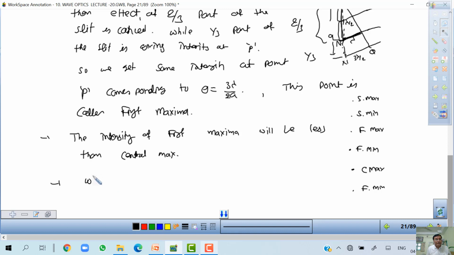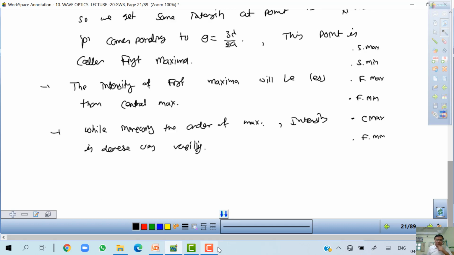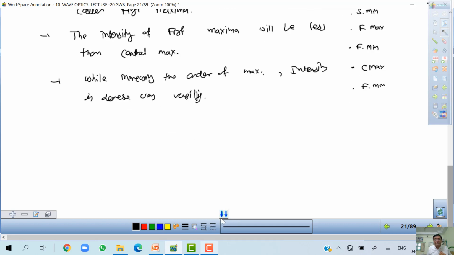While increasing the order of maxima, intensity decreases rapidly. Intensity decreases very rapidly. In contrary to that, in the interference pattern, all the intensity is equal, width also equal. So here it is not like that. So what you will observe on the screen, that is also important.